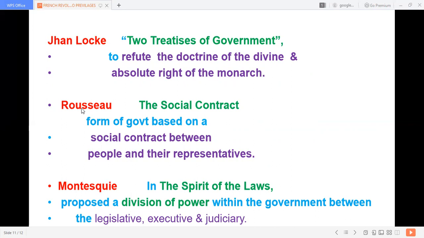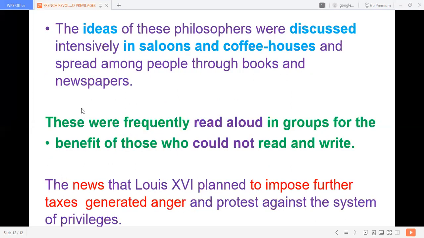They helped the people, they persuaded the people to fight against the king. Okay, so these ideas of philosophers were discussed intensively, severely. These ideas were telling that we wanted to put an end to the privileges, we wanted to put an end to the doctrine of divine, we wanted to put an end to that absolute right of the monarch. The power should be divided between legislature, executive, and judiciary. That government should be a social contract between the people and government representatives.